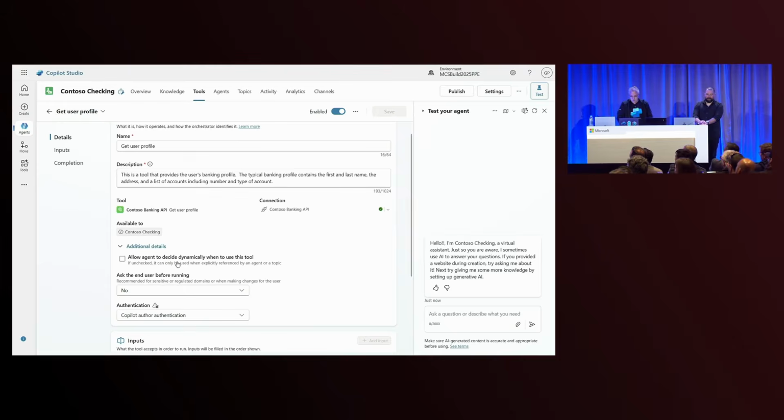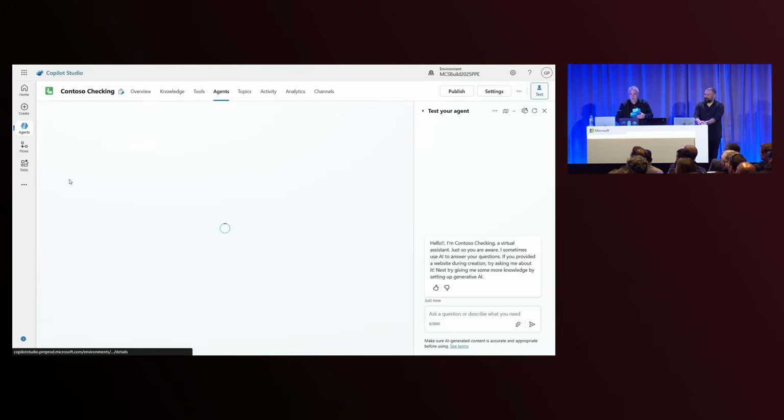And in the additional details, there's now a setting that allows you to say either this tool can be used by your main agent to solve problems, or it can only be used when you directly reference it and you want to use it from within an agent or a topic. So definitely bear this particular setting in mind as and when you are building out your agents. Okay, great. So now let's look at one that's a little bit more complex.